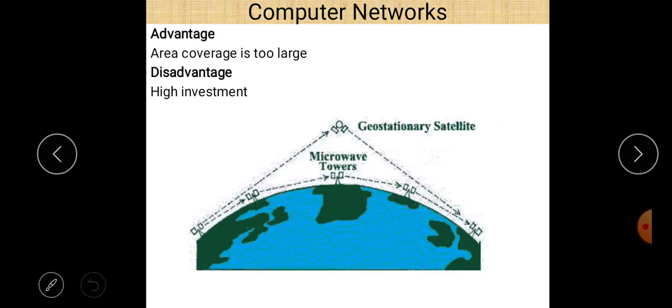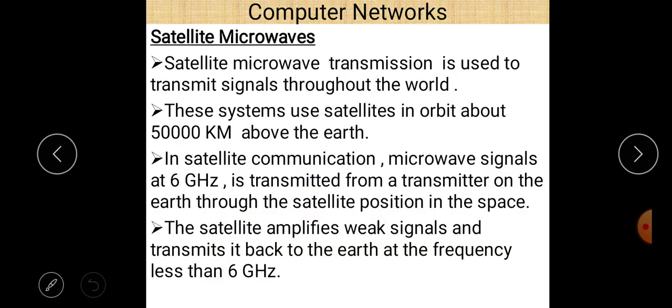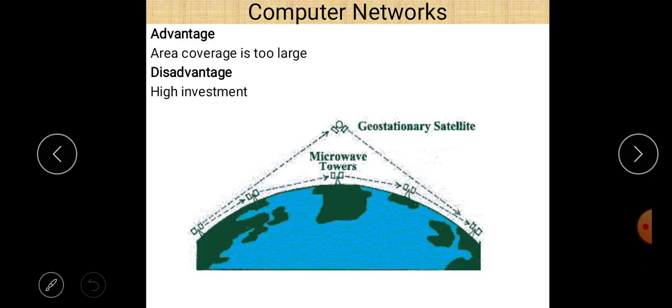So this is the satellite microwave, and this is the diagram. You can easily see that the distance is 5,000 kilometers here, and the frequency is 6 gigahertz. Advantage: area coverage is too large, and disadvantage: high investment.